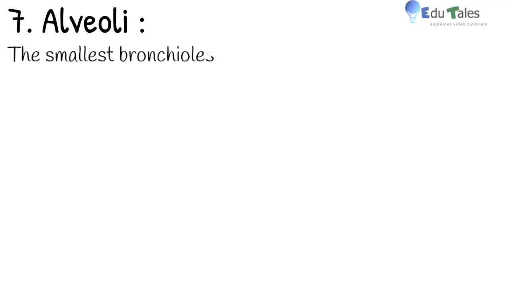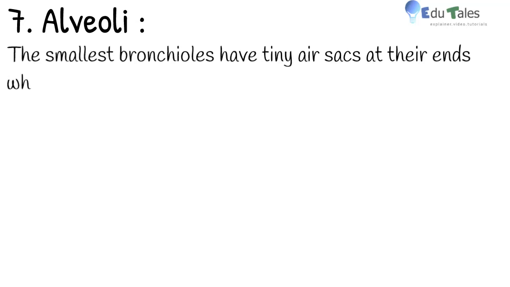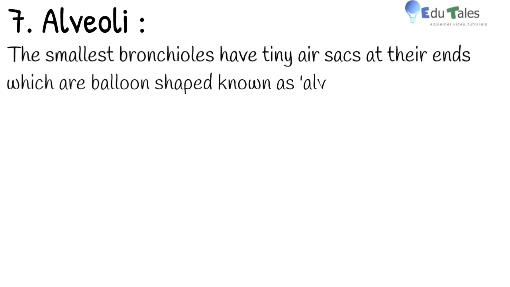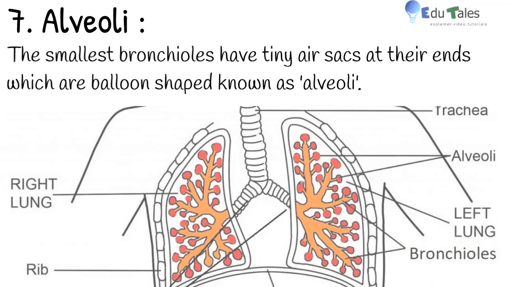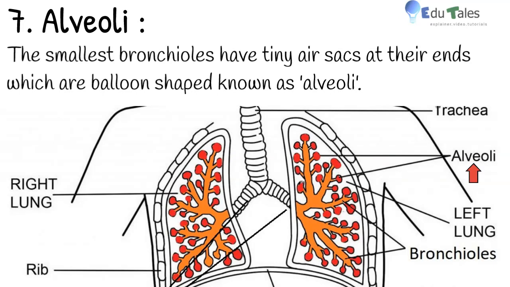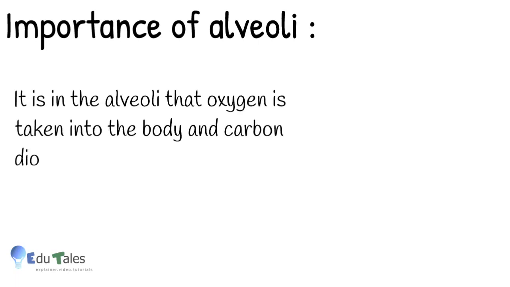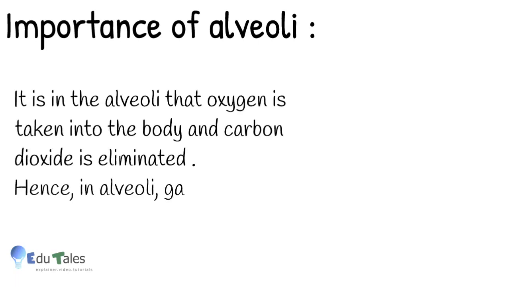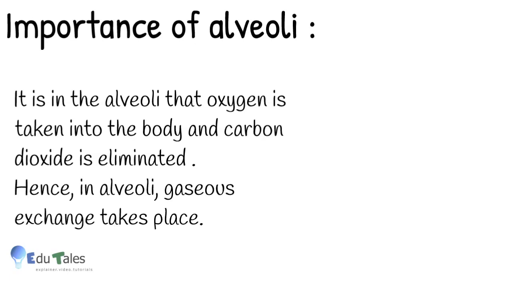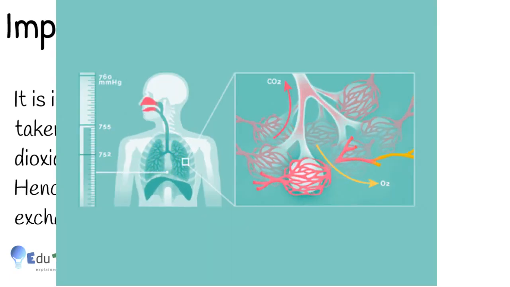Next, alveoli. The smallest bronchioles have tiny air sacs or pouches at their ends, which are balloon shaped. These are known as alveoli. These are the most important ones for respiration, as at alveoli, exchange of various respiratory gases occurs, in our case, oxygen and carbon dioxide. Observe this GIF where you can see macroscopic alveoli.